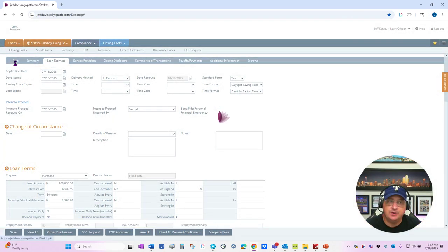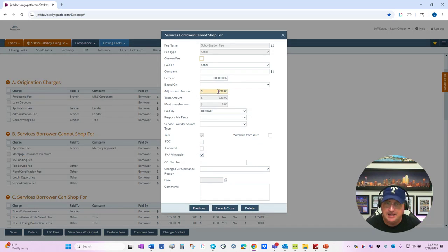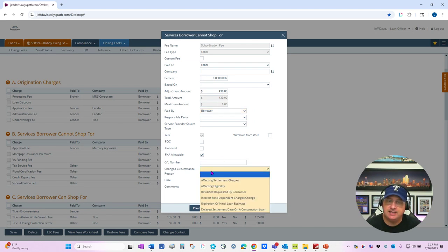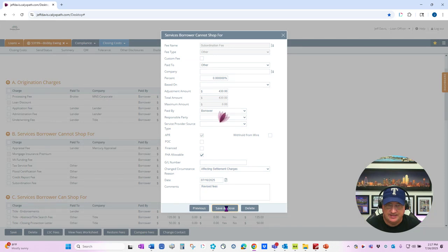So what we're going to do is go into our fees screen. Let's go into section B, subordination fee. And let's say we wanted to change that from 230 to 430. So we'll make the change. Now we'll go down to change circumstance reason and select affecting settlement charges. We'll put in today's date. And for the comments, we'll write revised fees and hit save and close.